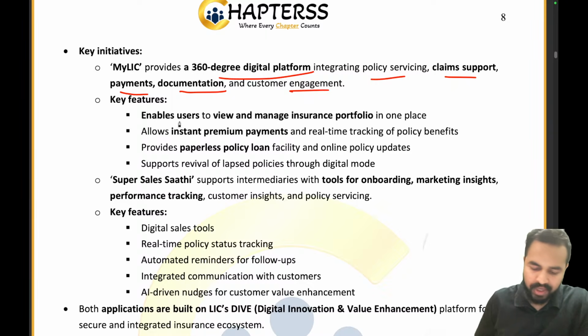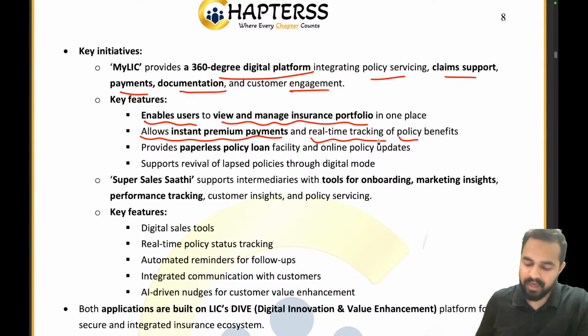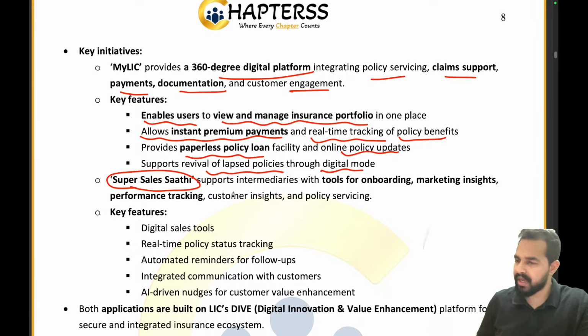What are the different key features? It enables users to view and manage insurance portfolios, allows instant premium payments and real-time tracking of policy benefits, provides a paperless policy loan facility, online policy updates, and supports revival of lapsed policies through the digital mode. What will Super Sales Sathi do, my dear friends? It will be supporting intermediaries with the tools for onboarding, marketing insights, performance tracking, customer insights, and policy servicing.